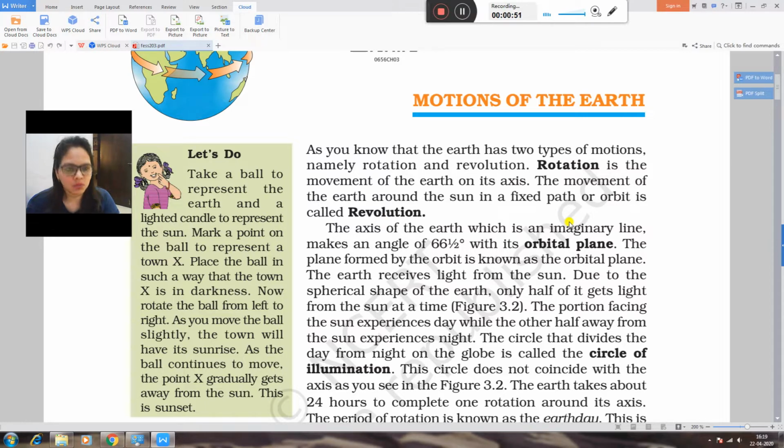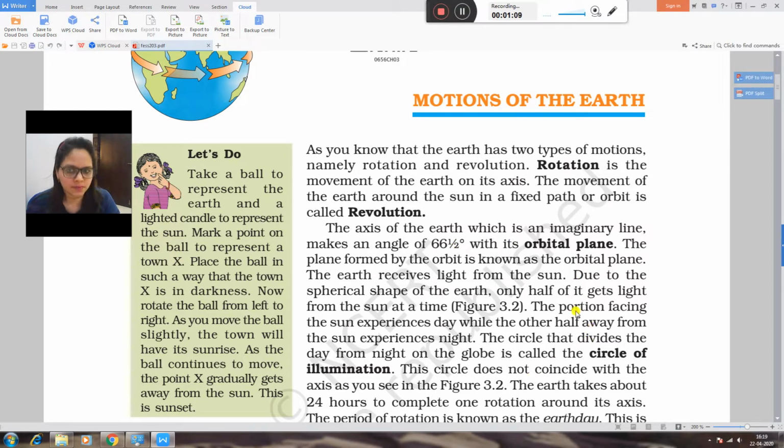Orbit means a fixed path. If I go to Delhi, the path followed by me is called my orbit. So the orbit is the specific path the earth follows when it moves around the sun.